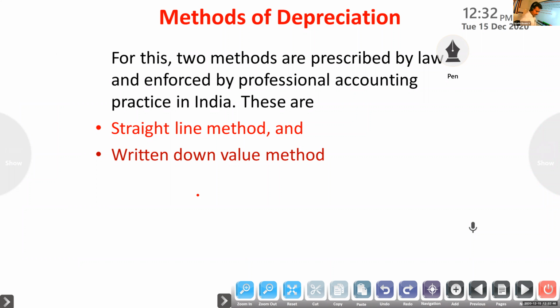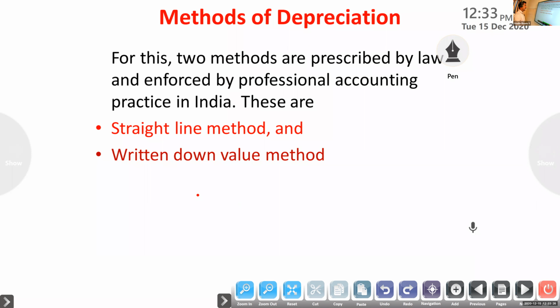There are a lot of methods for calculating depreciation: fixed installment method, which is the straight line method; diminishing balance method, meaning written down value method; annuity method, depreciation fund method, insurance policy method, revaluation method, depletion method, machine hour method.